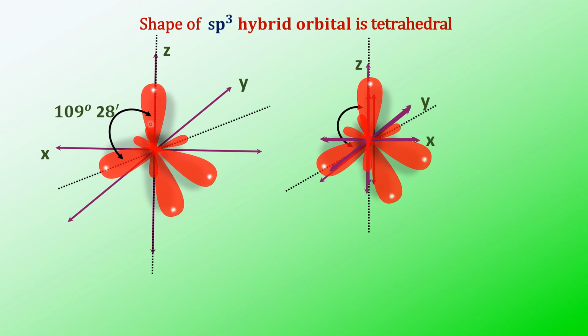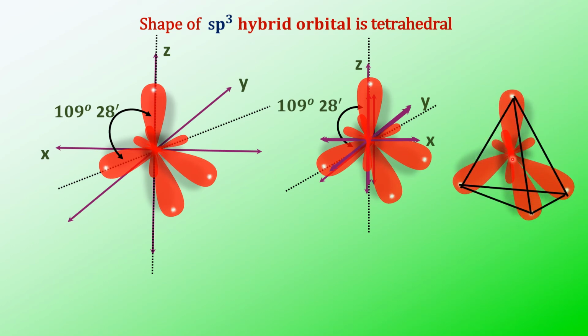If not exactly, to make you clear about the angle, I have shown you that it is at 110, but it is 109 degrees 28 minutes. Just to make you understand. Now see, 109 degrees 28 minutes. This is the tetrahedral structure.